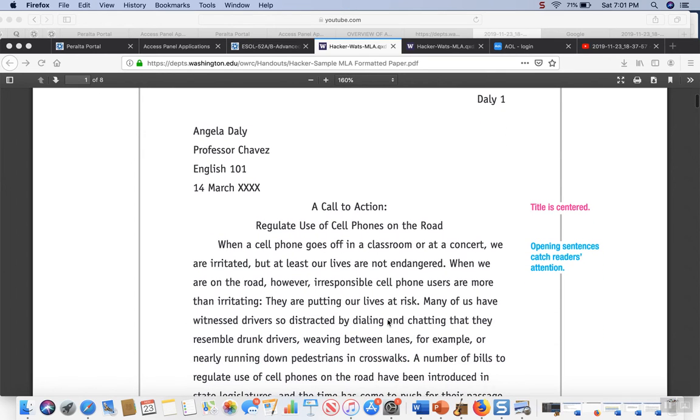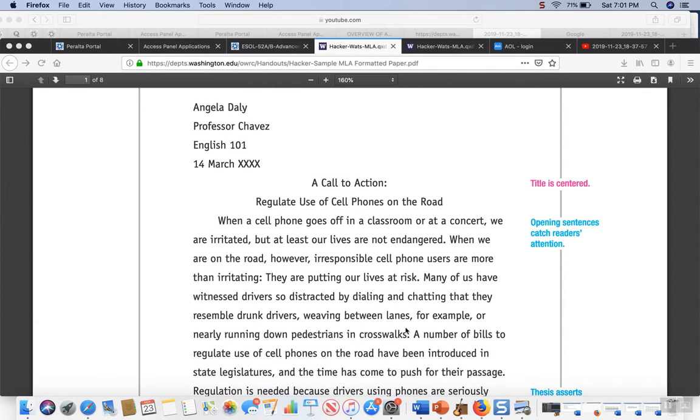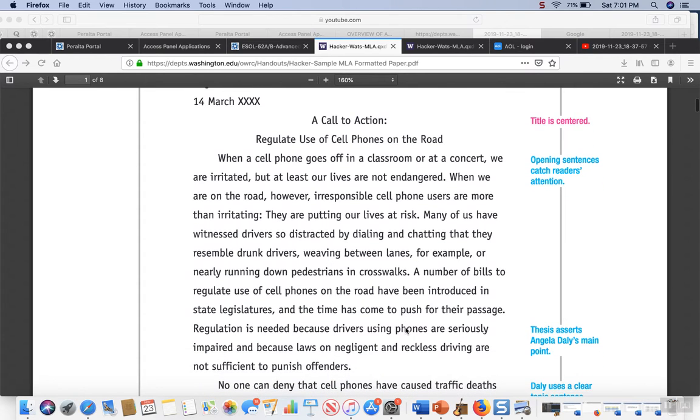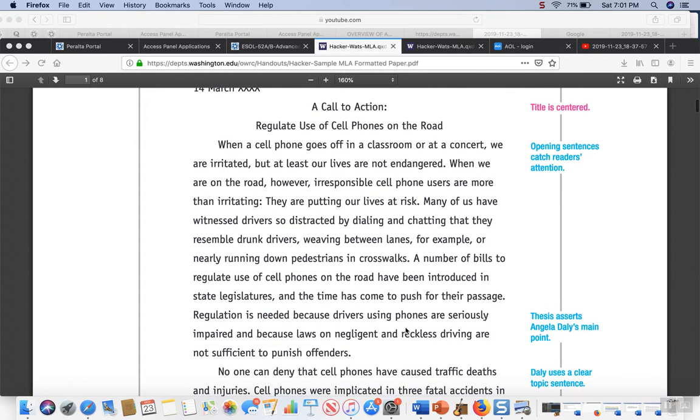And she begins with a hook. When a cell goes off in a classroom or at a concert, we are irritated, but at least our lives are not in danger. And she is connecting us with an experience we've all had to get us interested in the topic. And then she goes on and develops that idea some more. And then at the end of this first paragraph, she comes to her thesis statement.